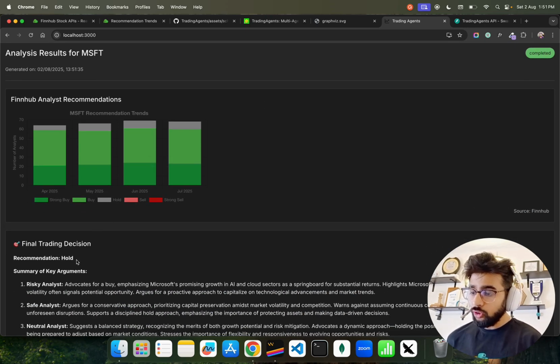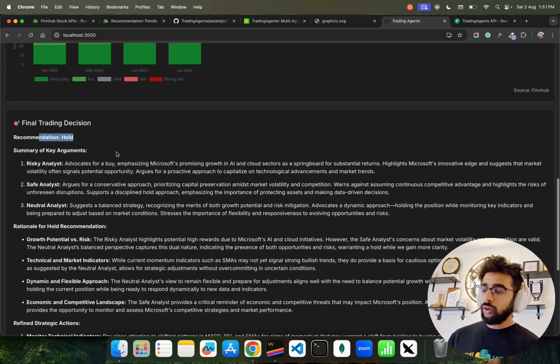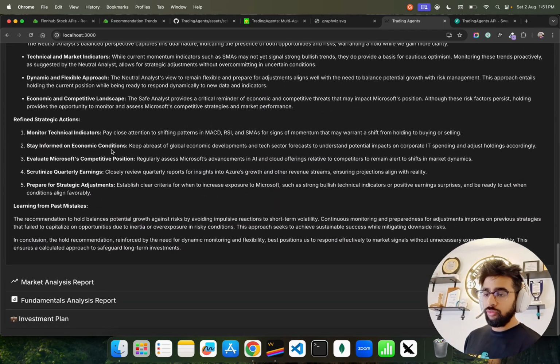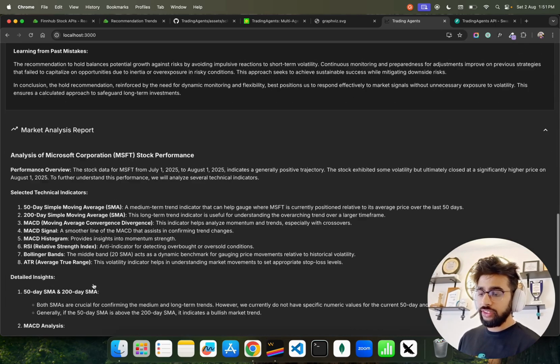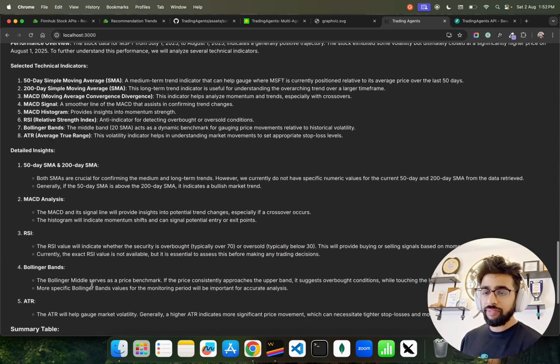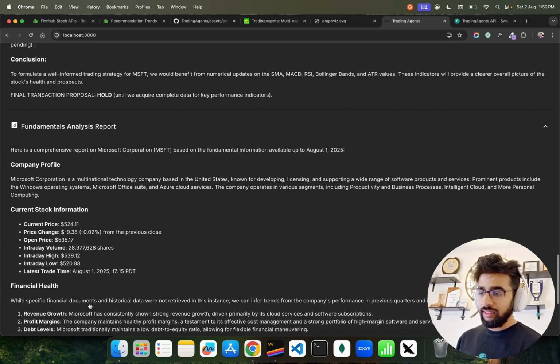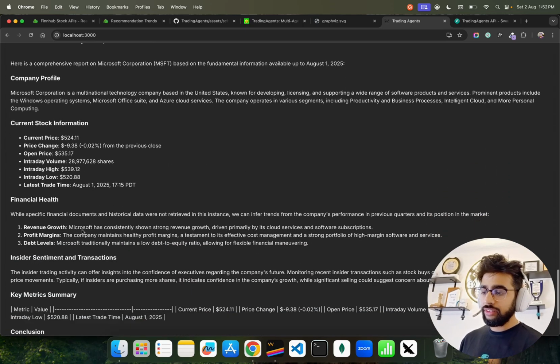MSFT, you can see it says hold, which is fantastic. I will also hold. You can see hold for the last few days, mainly buy and hold. That says a statistical pattern, but on the agent side you can see it says hold, and you can find all that information over here, the market analysis, everything. Fantastic. If you look at this, fundamental, everything is there, the current price and the outputs.